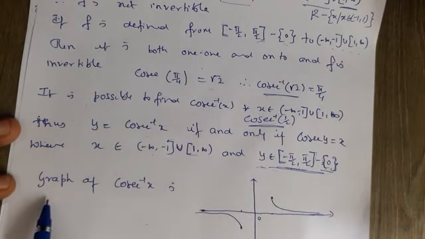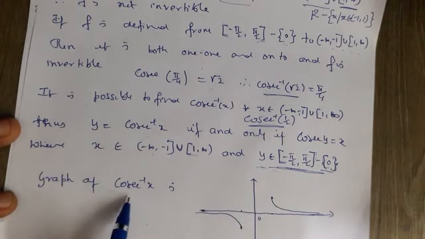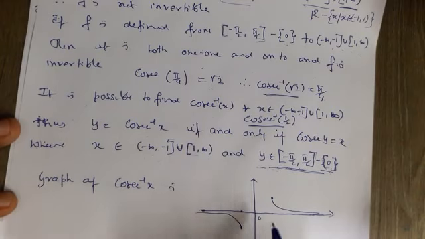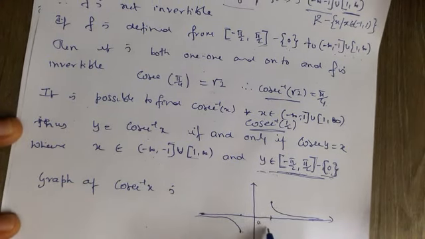Now the graph of cosec inverse x. Here cosec inverse x is not defined between minus 1 and plus 1. When x is 1, what is the value of cosec inverse 1? Cosec inverse 1 is pi by 2.